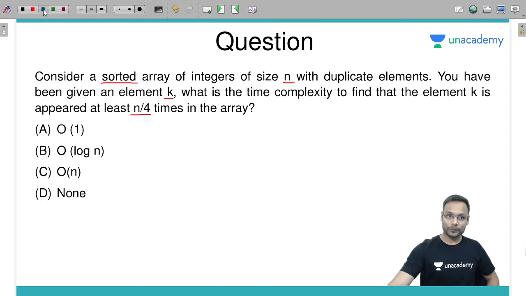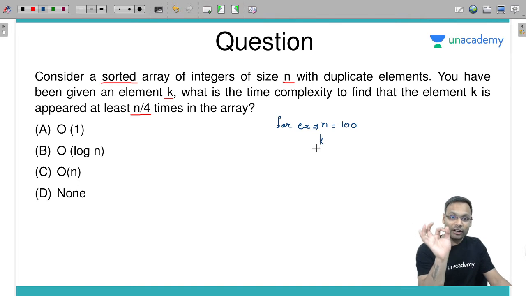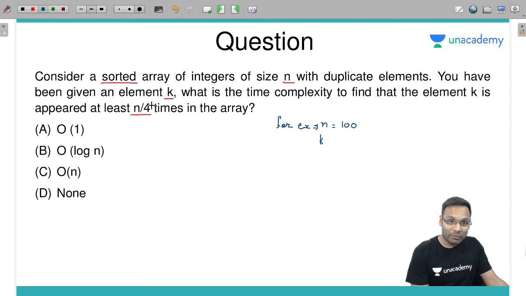So let's say, for example, n is equal to 100, and some value k is given. I'll have to check whether this particular value k is present at least, minimum, n by 4 times, which means at least 25 times, or not.